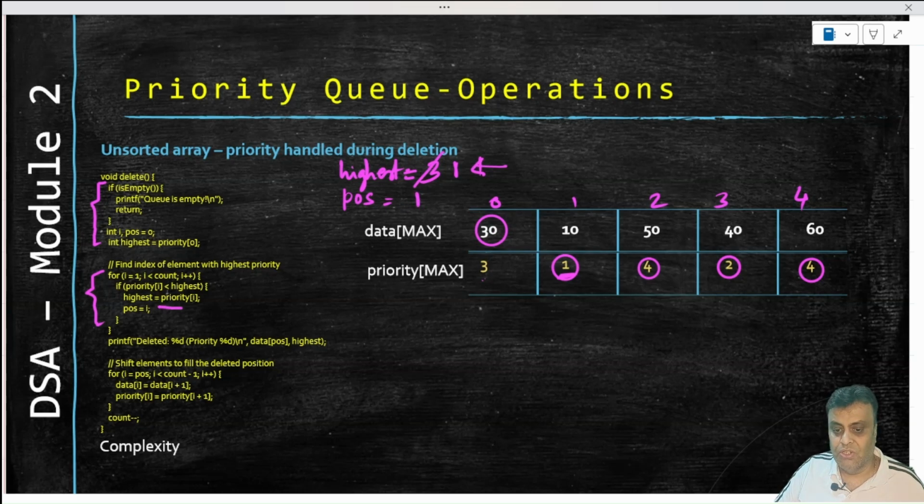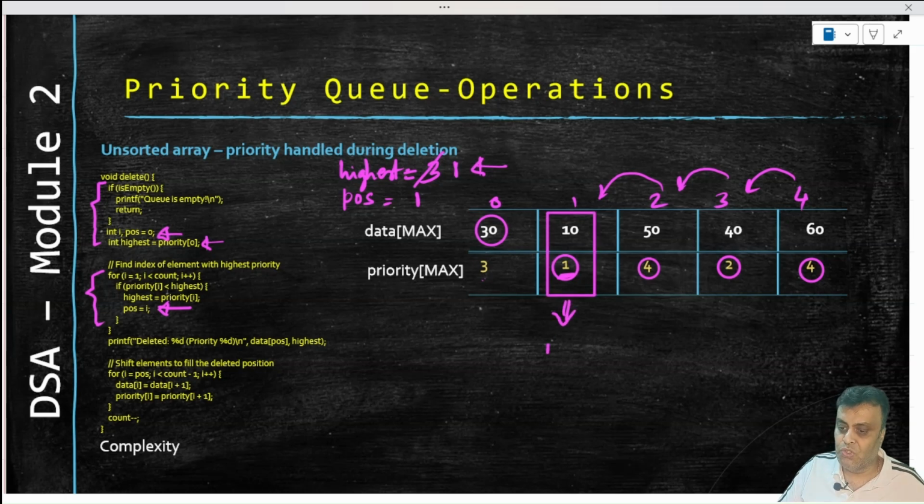So the position is also getting tracked where we are getting this highest priority, right? At the beginning the position was 0 because we were pointing to 0 as we were assuming that 0th position contained the highest priority. Then we went through this loop and we increased the position. Wherever that position was, we found it and stored it inside position. Now we know that this is the highest priority, so all we need to do is push these elements to the left, right? So we will print this first because this is what we had to delete.